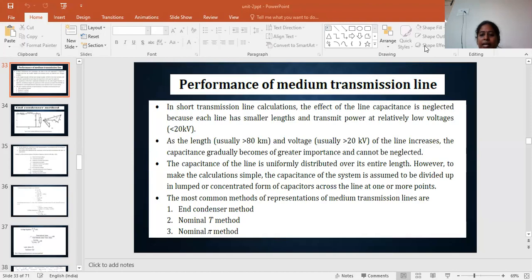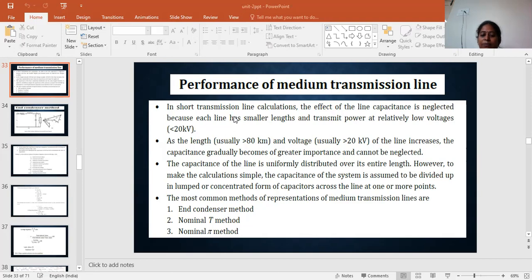Once again I will repeat: medium transmission lines have a voltage above 20 kilovolts and below 100 kilovolts. In short transmission line calculations, the effect of line capacitance is neglected because the line has a smaller length and transmits power at a relatively low voltage, less than 20 kV. For this reason, we don't consider the capacitor.